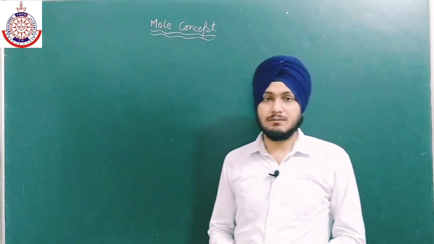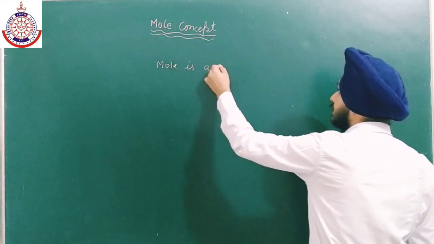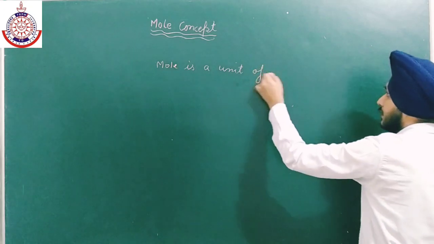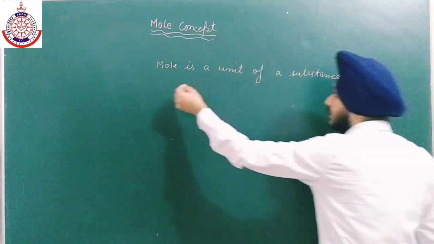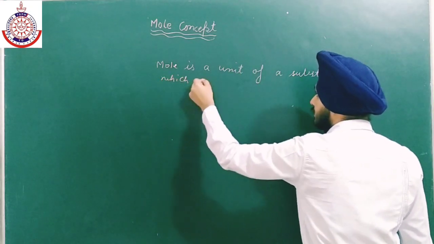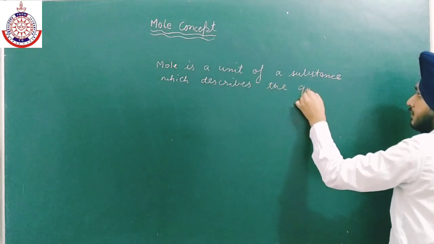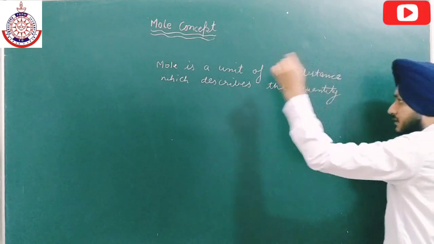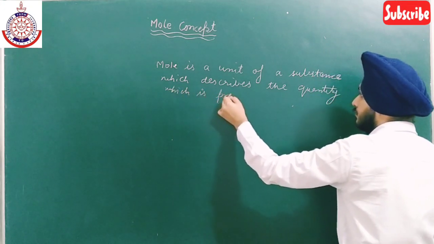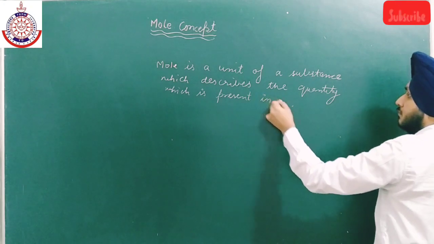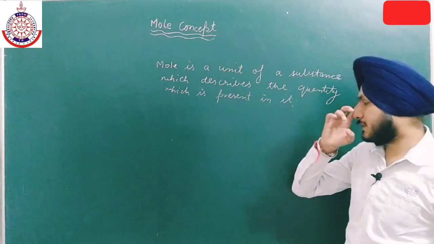Now, what is a mole? Mole is a unit of a substance which describes the quantity which is present in it. Okay. So mole is a unit of a substance which describes the quantity which is present in it.